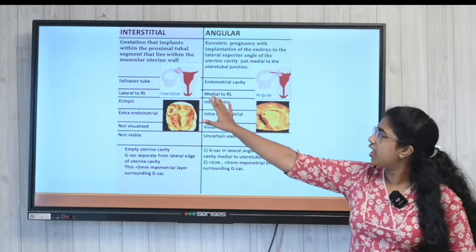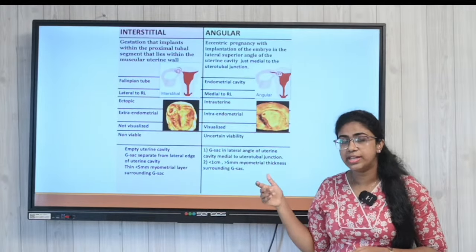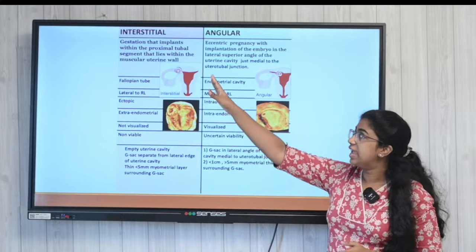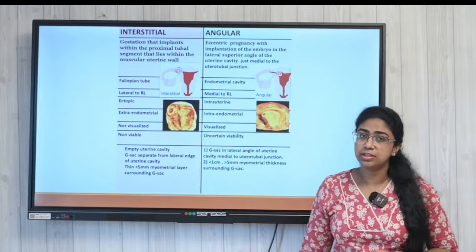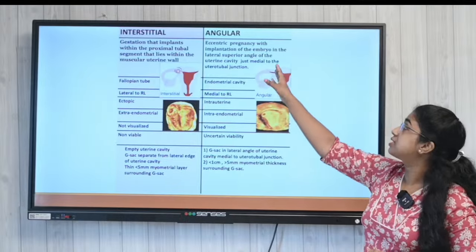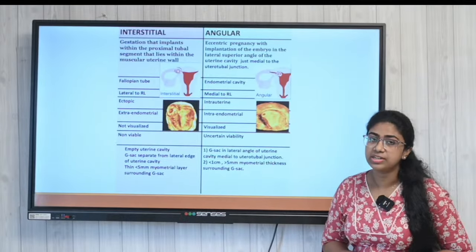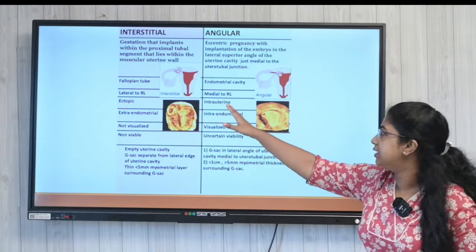Now, here I have a table which talks about the interstitial pregnancy, ectopic pregnancy, and the angular ectopic pregnancy. Now, look into this clearly.